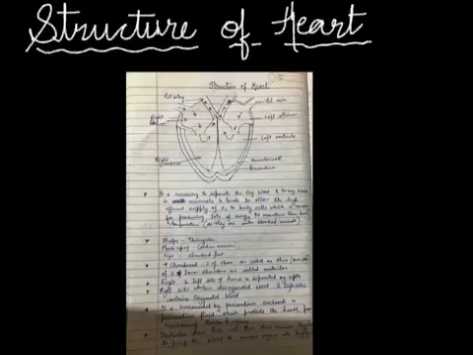The heart is divided by septa into two halves, the right and the left. Each half consists of two communicating chambers, upper smaller auricle or atrium and lower large ventricle. Thus, the heart has four chambers.